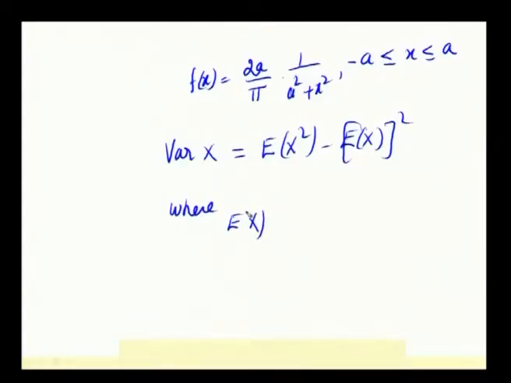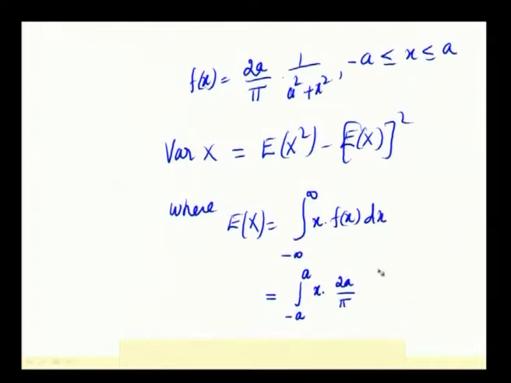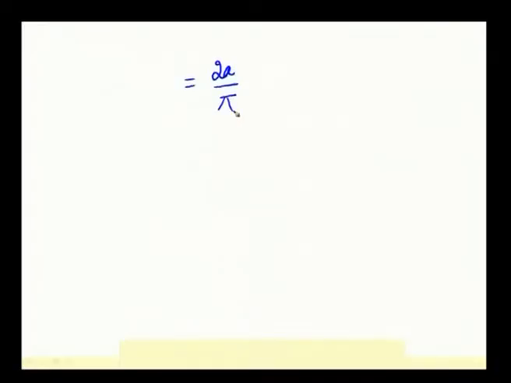So, one by one we will do. Expectation of x, according to the formula, is the integral of x into f of x dx from minus infinity to plus infinity. For our problem, it is from minus a to plus a of x into 2a by pi into 1 by (a square plus x square) dx. Writing it in a simplified format so that it will be easy for us to integrate: 2a by pi integral minus a to a of x by (a square plus x square) dx.